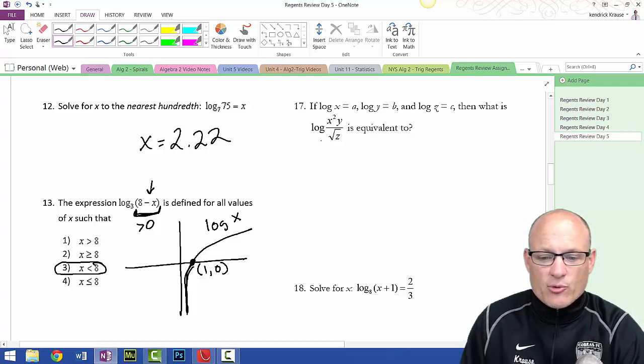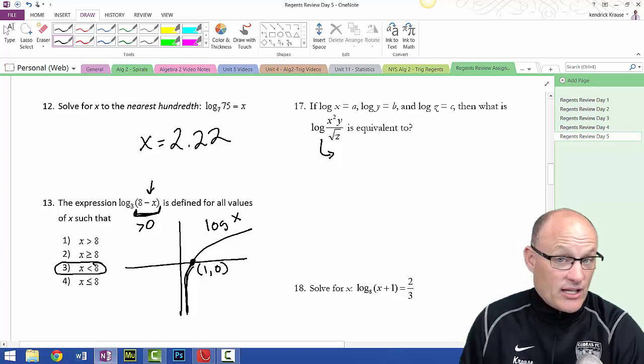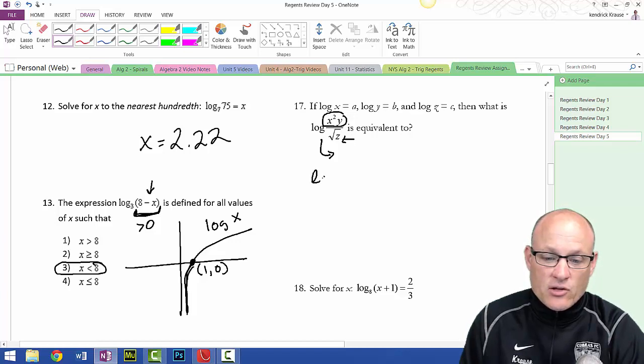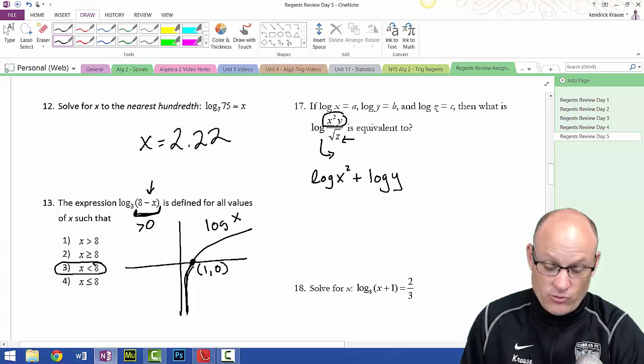First thing I'm going to do is I'm going to expand this. Now, I have division, and I have multiplication, and I have exponents. So I got lots of stuff going on. So this is the stuff that's in the numerator, and then this is the thing that's in the denominator. So that's the thing that's going to get subtracted. So this is the same as log of x squared plus the log of y, because remember, multiplication reverts to addition, minus the log of the square root of z.